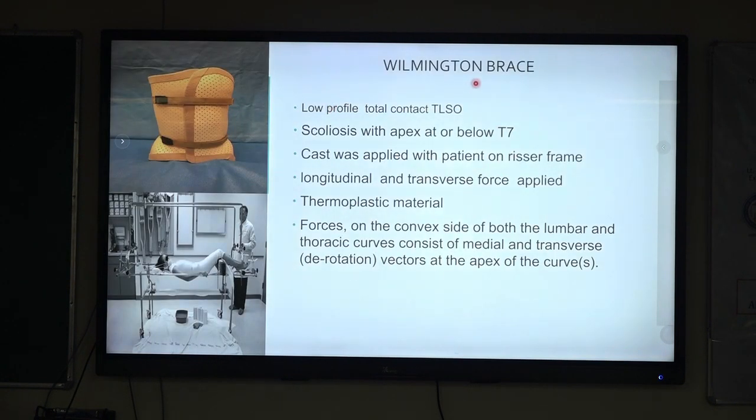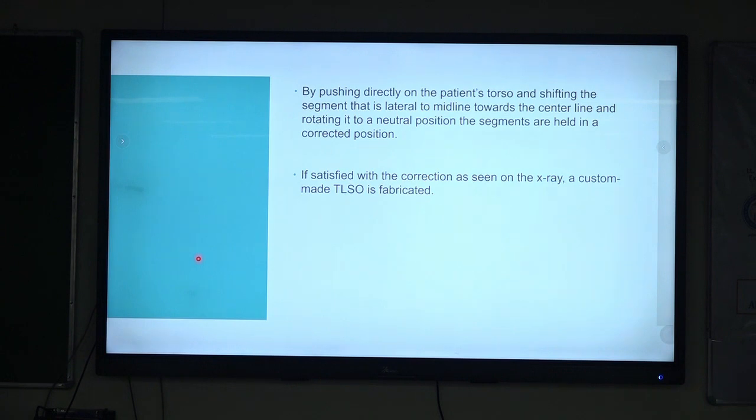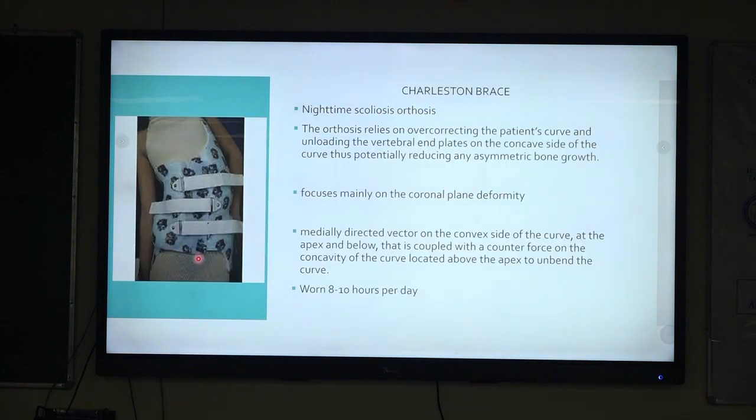Coming to the Wilmington brace, again it is a low profile total contact TLSO for scoliosis with the apex at D7 and below. Usually, on a riser frame, the patient is made to lie in the supine position, a longitudinal traction is placed and a derotation force is applied depending upon the curvature of the spine. Casting is made and an X-ray is taken, and if there is 50% reduction in the curvature, it is fixed and the customized TLSO is made.